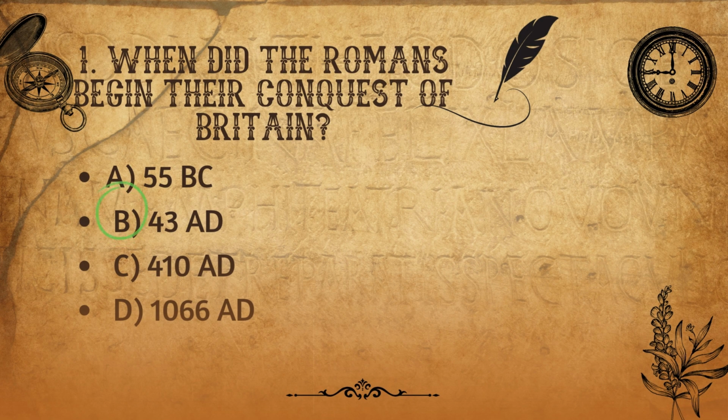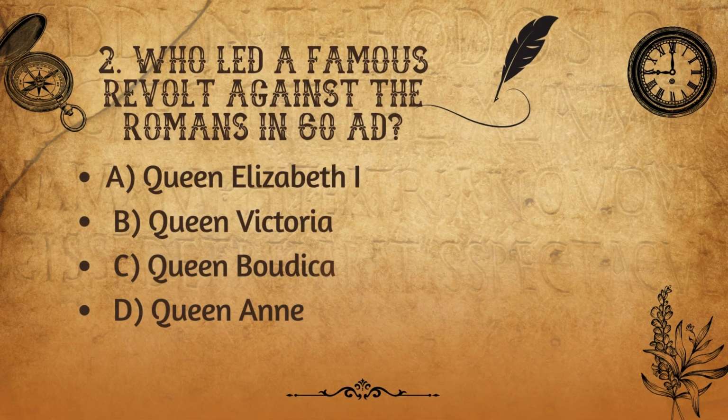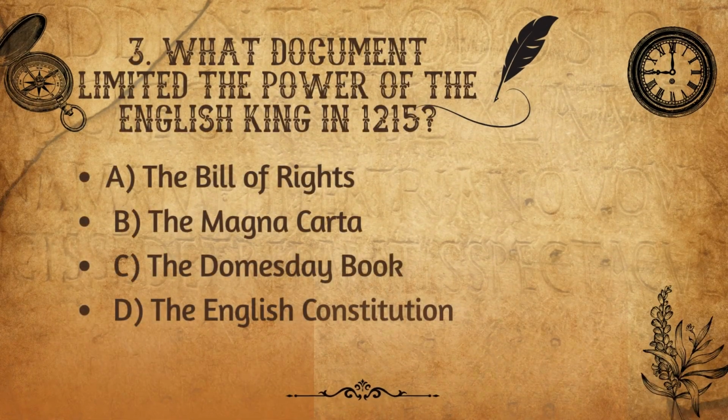The second question: who led a famous revolt against the Romans in 60 AD? A. Queen Elizabeth I, B. Queen Victoria, C. Queen Boudica, D. Queen Anne. What document limited the power of the English king in 1215? The Bill of Rights, the Magna Carta, the Domesday Book, the English Constitution.